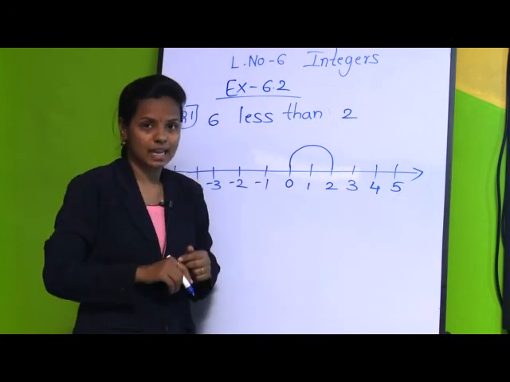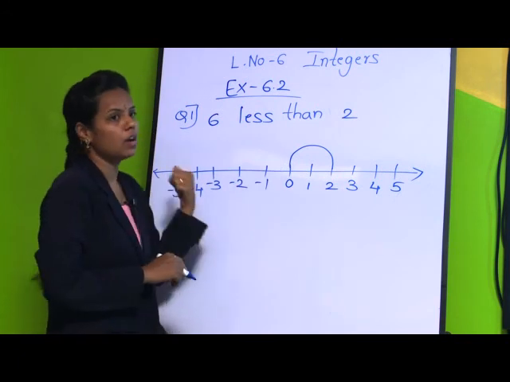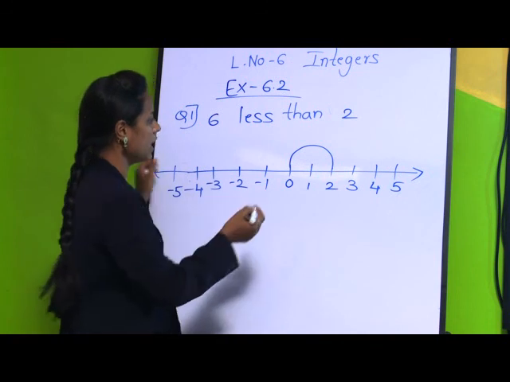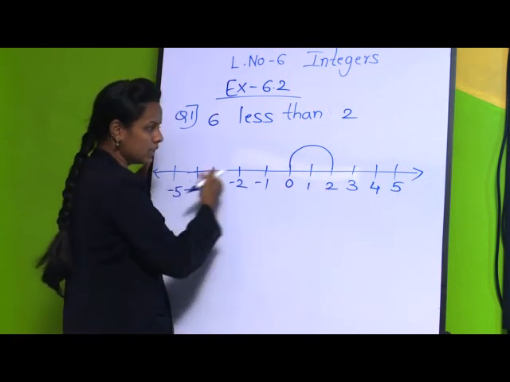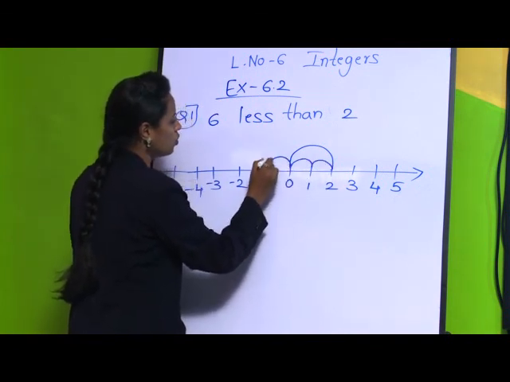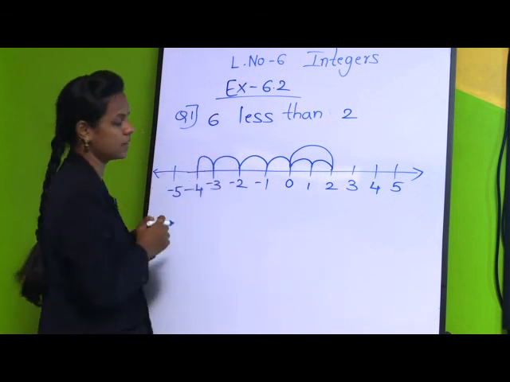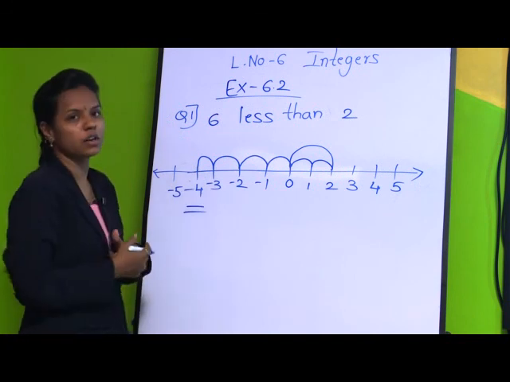As it is less, we have to move towards the left side because it is in decreasing order. So from 2 let us move 6 steps towards the left: 1, 2, 3, 4, 5 and 6. We got the answer minus 4.